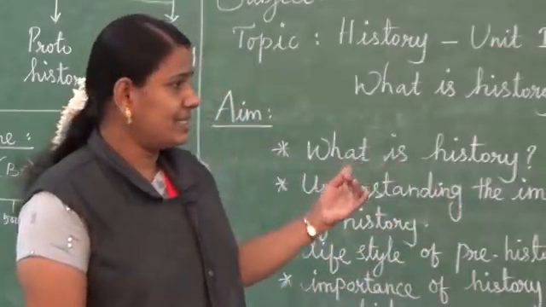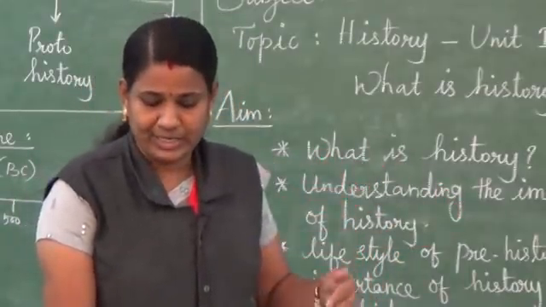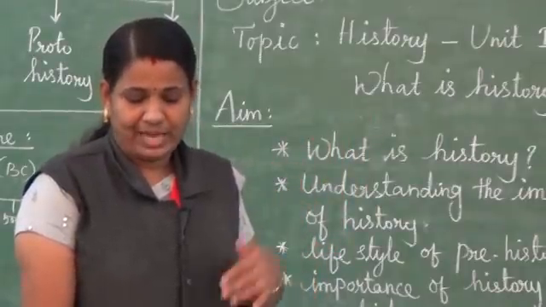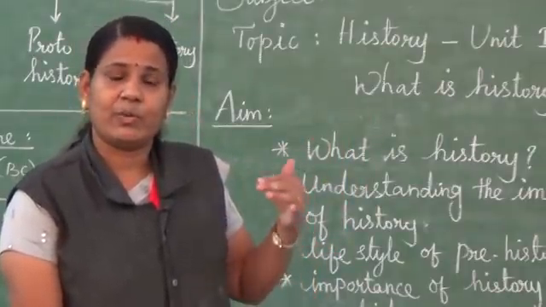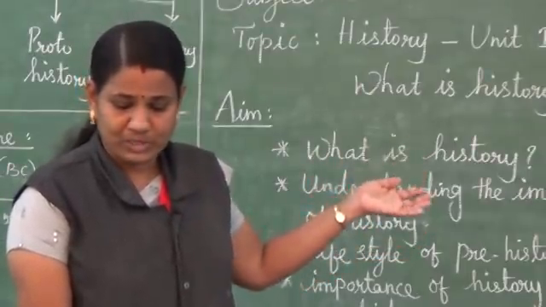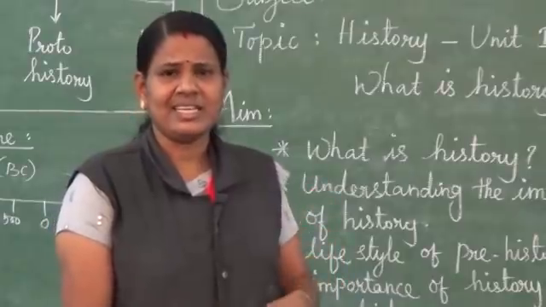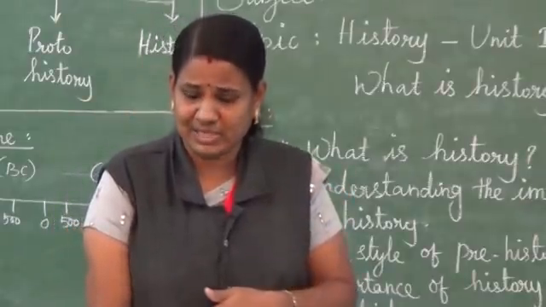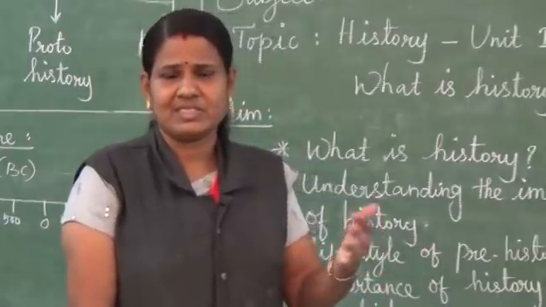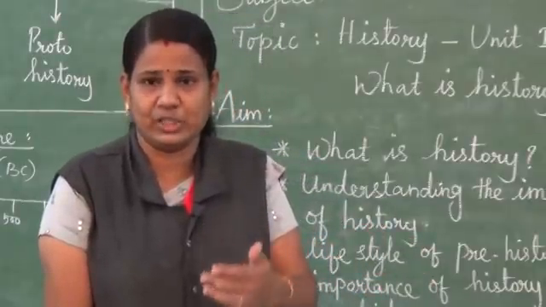When the foreigners came to India, for example William Jones, James Prinsep, Alexander Cunningham, they wrote about Ashoka. Even though he was a very famous emperor, his greatness was unknown until the 19th century.